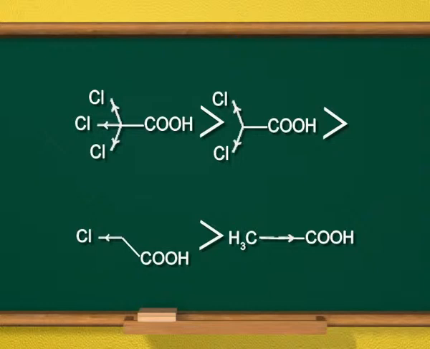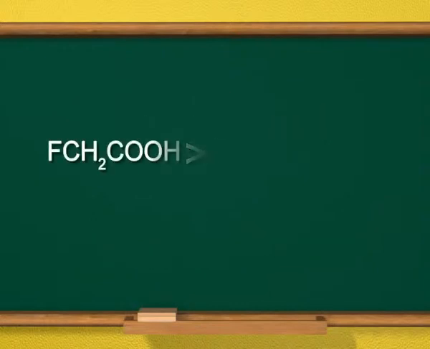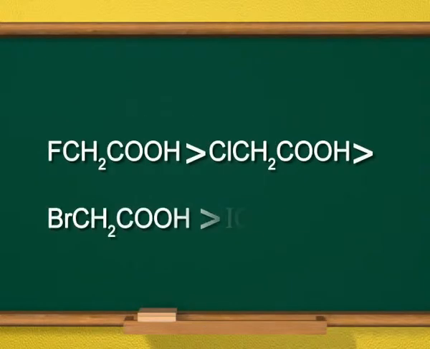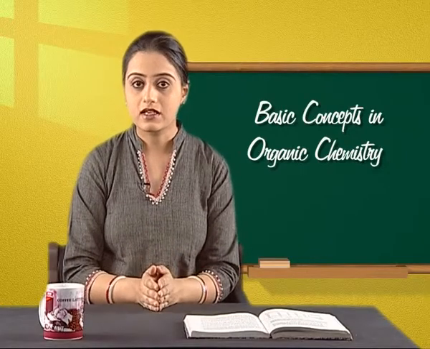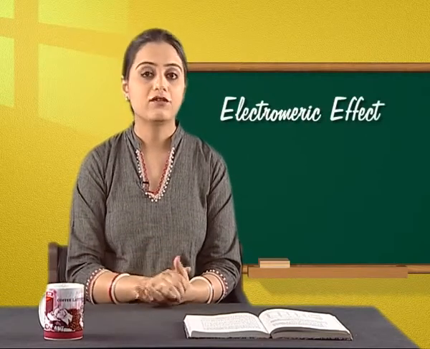The relative strength of the different halogen substituted acids is as shown on the screen: fluoroacetic acid is more acidic than chloroacetic acid, which is more acidic than bromoacetic acid, which in turn is more acidic than iodoacetic acid. Let us now discuss the second effect, that is the electromeric effect.